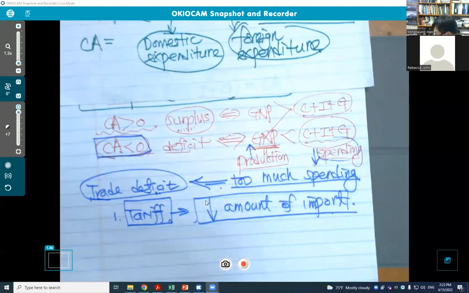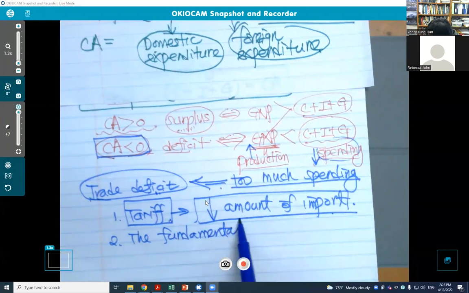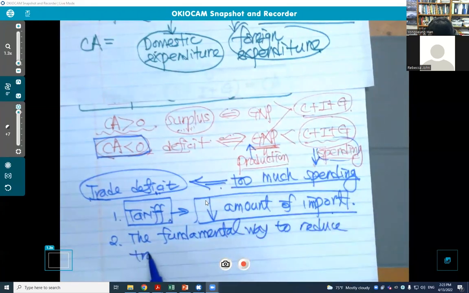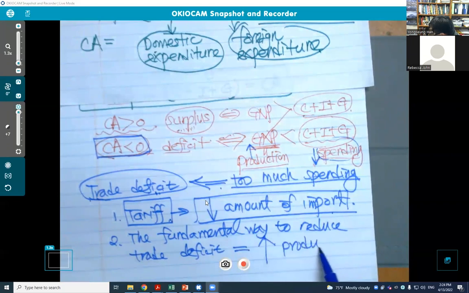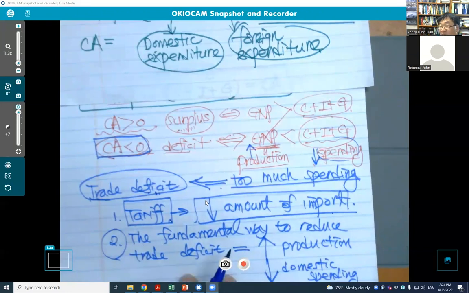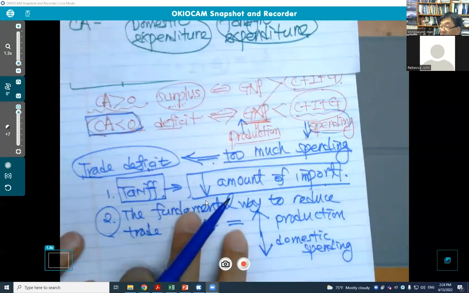This is the fundamental. So the fundamental way to reduce the trade deficit is to increase domestic production or reduce domestic spending. We can find this out from the national income account.